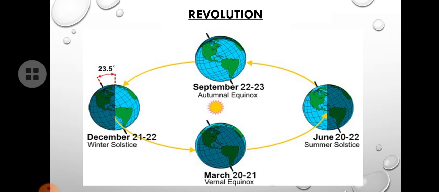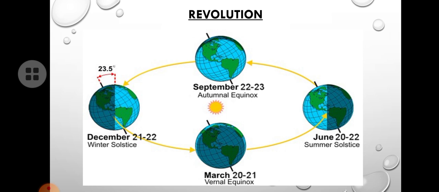But look at the picture on the right side. Here the north pole is towards the sun and the south pole is towards darkness, towards night. So this happens during June 21st. So this type of movement we call summer solstice.